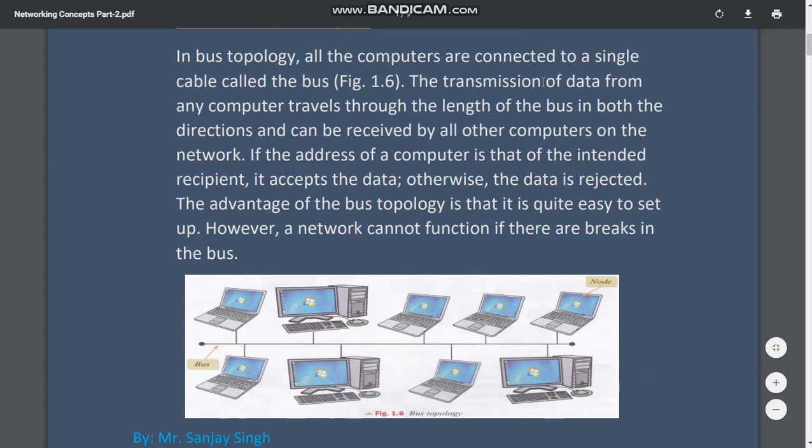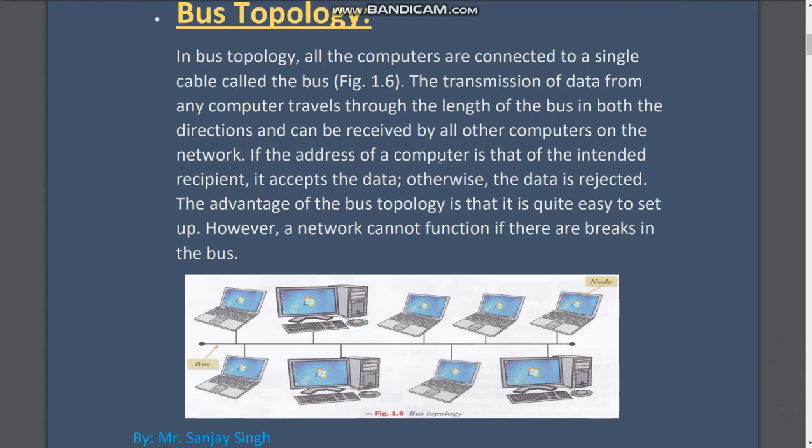The transmission of data from any computer travels through the length of the bus in both directions and can be received by all other computers on the network. If the address of a computer is that of the intended recipient, meaning the computer which is going to receive data, it accepts the data, otherwise data is rejected.